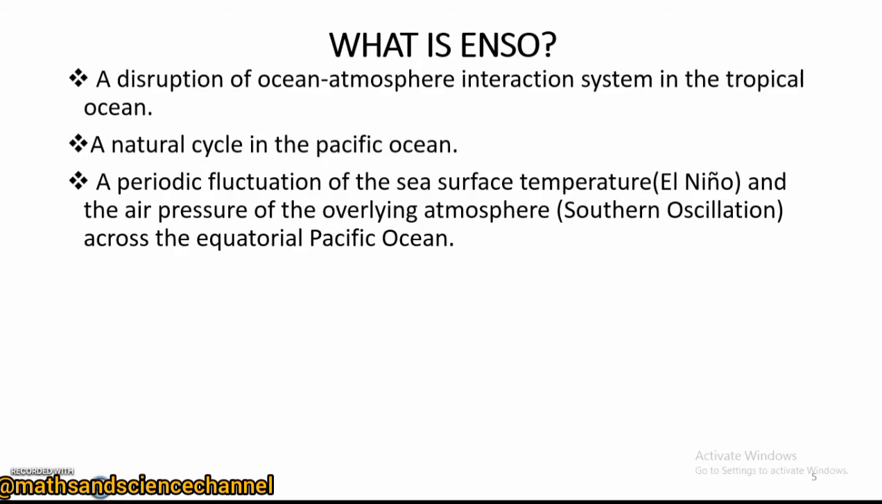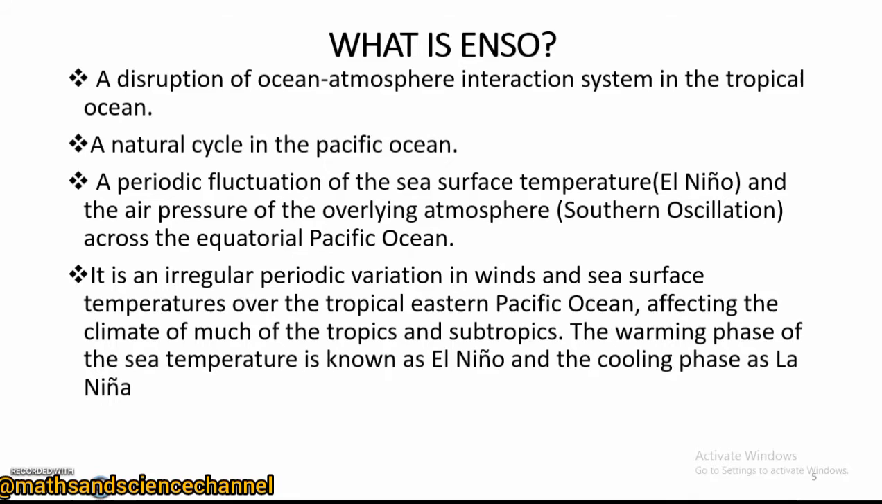So we have the sea surface temperature, talking about the ocean, right? Varying temperatures along the ocean, and also the air pressure of the overlying atmosphere. So the main variables here are temperature and also pressure, as a result of which there is wind flow, right? Because wind moves from a region of high pressure to a region of low pressure, right? And this normally takes place in the Pacific Ocean.